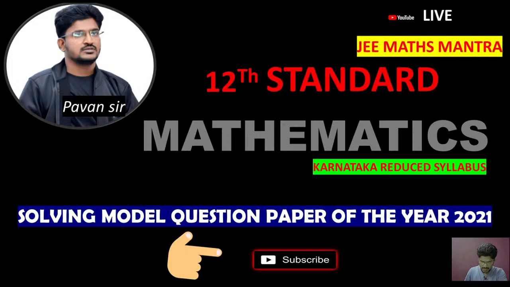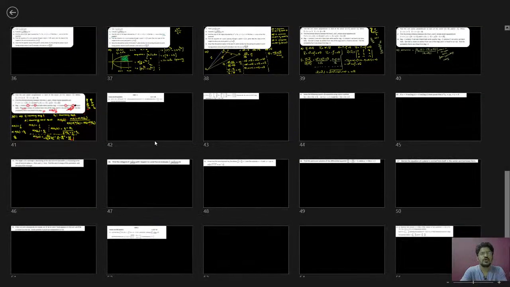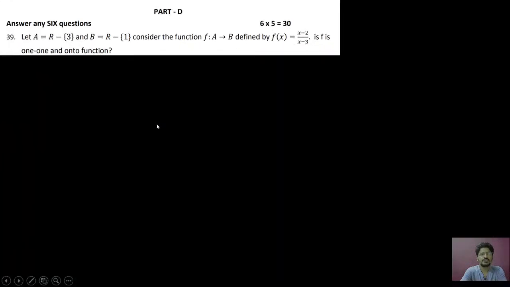We have to continue with the problems of part D. Let us begin the session. You can see that we have already covered part A, part B, part C. Now we have to go for part D. Let us start with problem number 39, that is part D, which will be a 5-mark problem. In this part D section, you have to answer 6 questions.